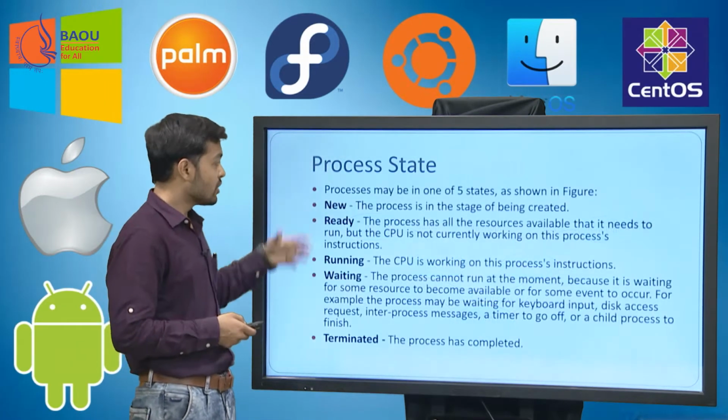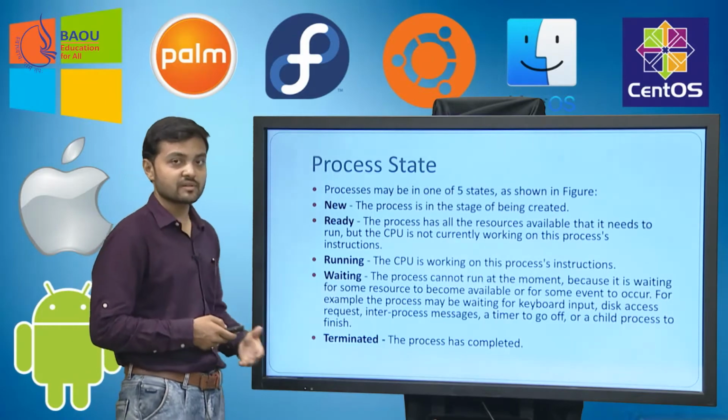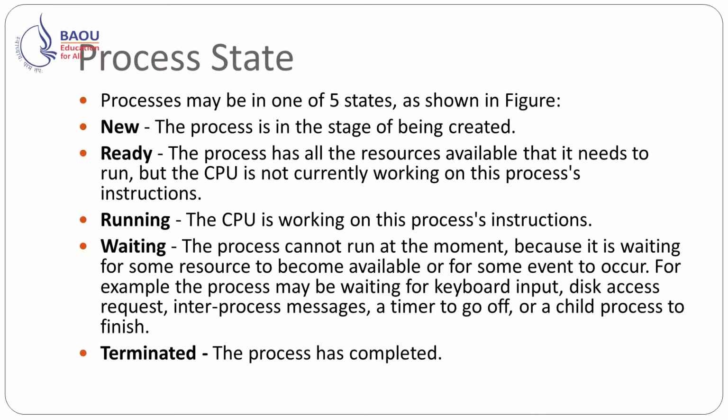So let us look at what each and every state says. New means the process is in the stage of being created. Ready means the process has all the resources available that it needs to run, but the CPU is not currently available. Running means the CPU is working on this process's instructions.